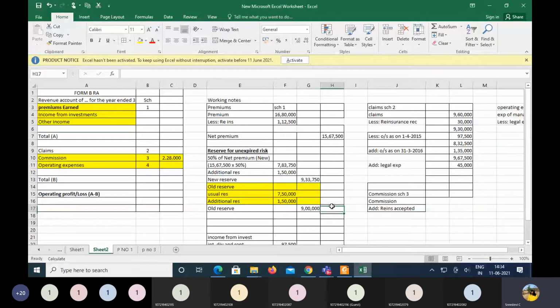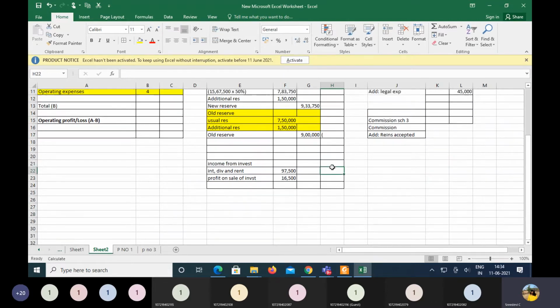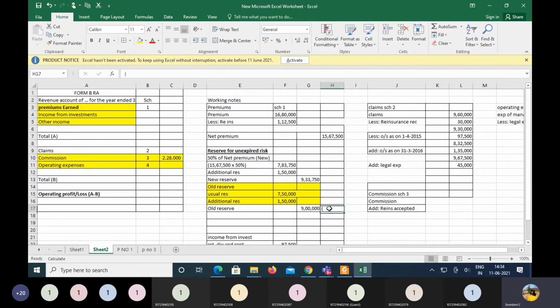We are going to minus it. So how much are we going to deduct now? As the new reserve is more by 33,750 than the old reserve, we are making it a deduction. So deduction means let us take it under the brackets.